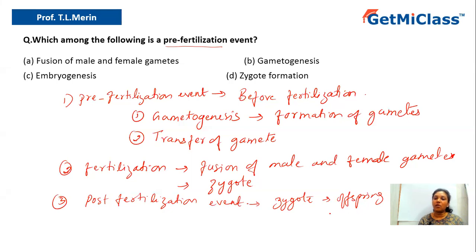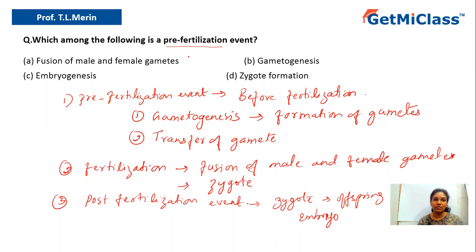The offspring can be in the form of an egg, like in case of birds, they produce eggs, right? Whereas higher animals, or even human beings, give birth to babies. So these are the main events which occur during sexual reproduction. One point I wanted to mention here: the zygote will get converted to offspring, but before that, it has to form an embryo. This formation of embryo is nothing but embryogenesis, which is a part of post-fertilization event.